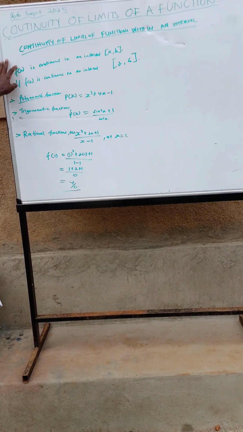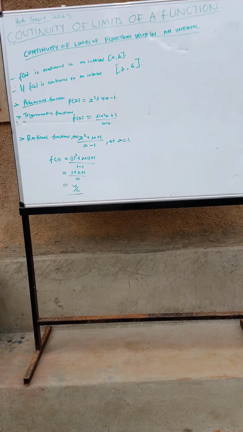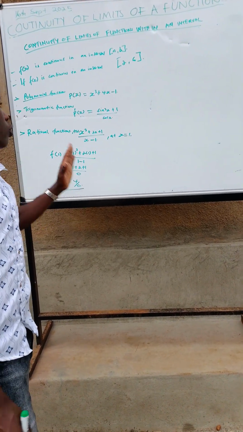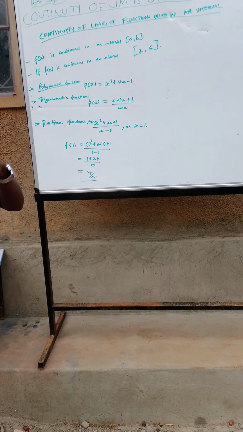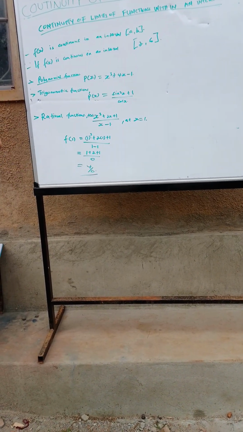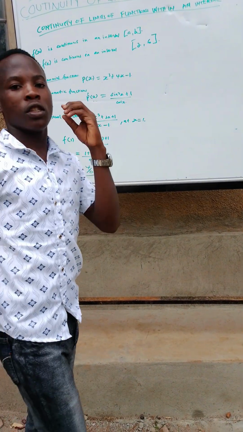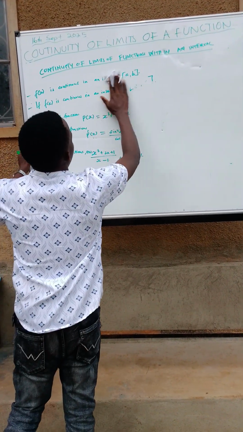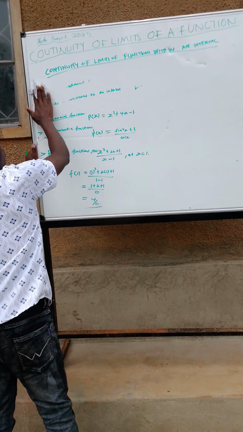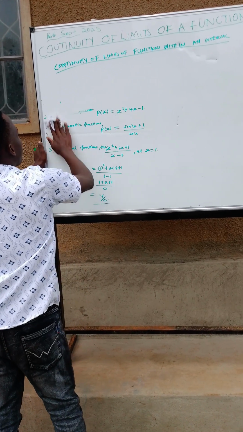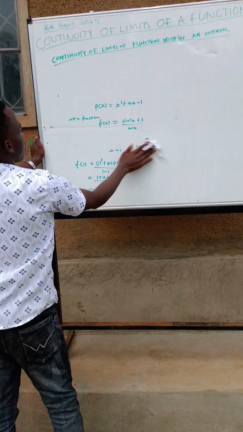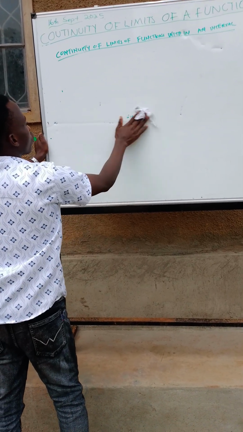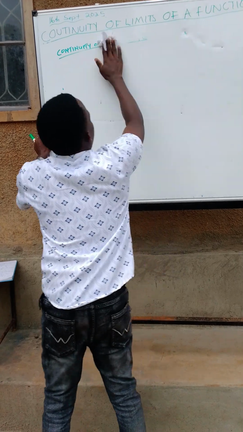So these are also some of the important issues you must note. We've said polynomial functions are continuous everywhere. Then the trigonometric functions are continuous everywhere in their domain. Then for the rational functions, they are continuous except when the denominator is 0. From there we are going to look at some examples, with calculations on how to find out the continuity of functions at certain points, when we are given some points.